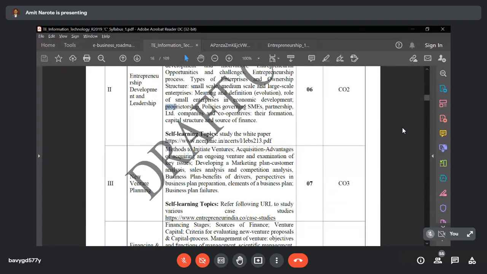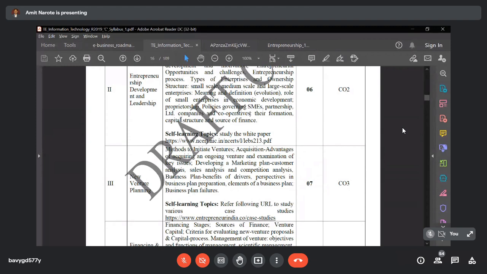So proprietorship policies governing SMEs. What do you mean by SME? SME stands for small and medium enterprises. Then partnership limited. So what is the partnership? They have performed in these SMEs, that we are going to discuss.